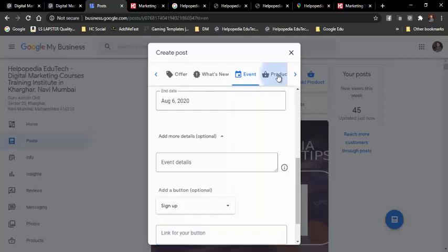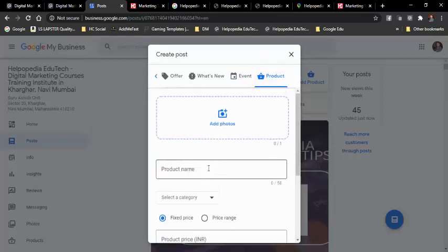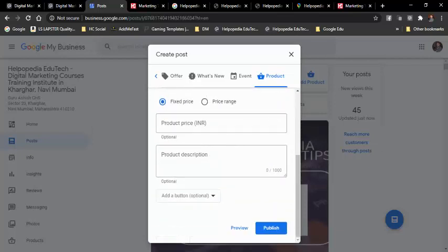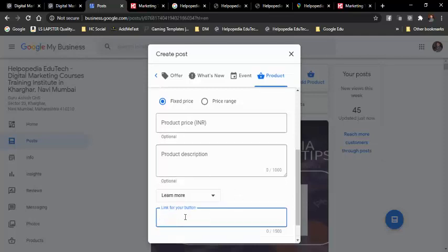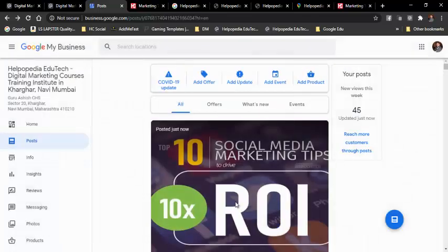So then we have products. Here I can add a product directly over here. I can add a product name and select a category, whatever category I have. The procedure is the same as what we had seen in the product section on the left hand side. And then I can add a button, okay, fine, learn more, and it will take us to the link of that particular product on the website. Then I can click on publish, and it will get published like this blog.